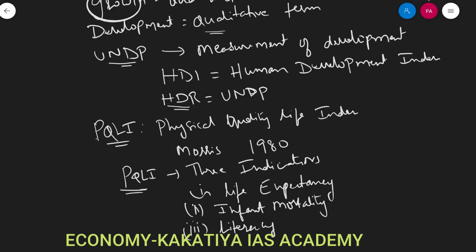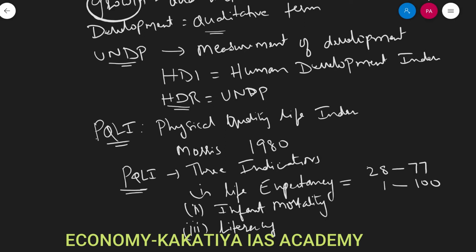Here, the upper limit of life expectancy was fixed at 77 and the lower limit at 28, scaled from 1 to 100.